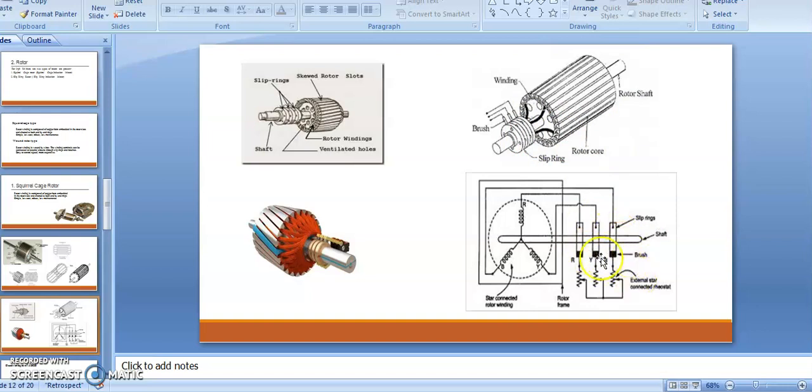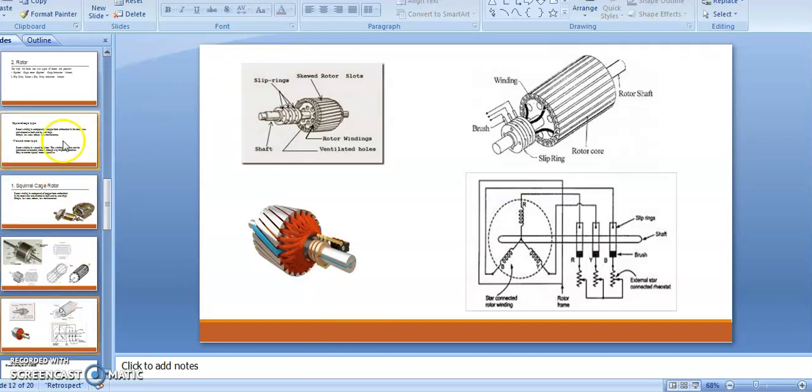And again, I am providing the brush on the slip rings through which I can add some external resistance. These slip ring induction motors are mostly used where we require high starting torque. Similarly, suppose I consider the DC motor, when I require high starting torque I use the DC series motor. But here for induction motor, if I want to get high starting torque, I should use the slip ring induction motors. जर तुम्हाला कॉन्स्टंट स्पीड मोटर हवी असेल, you should choose the squirrel cage induction motors. If you want to get high starting torque, you should prefer the slip ring induction motors.